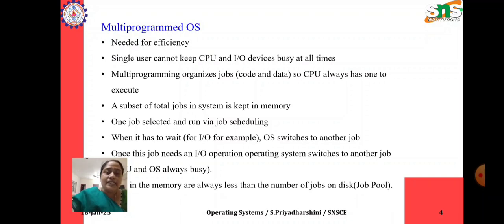That means the operating system is always busy. The CPU is always busy in the multi-programmed operating system. So the job pool is always in memory, so the CPU has more resources to do the work. So this is about multi-programmed operating system.